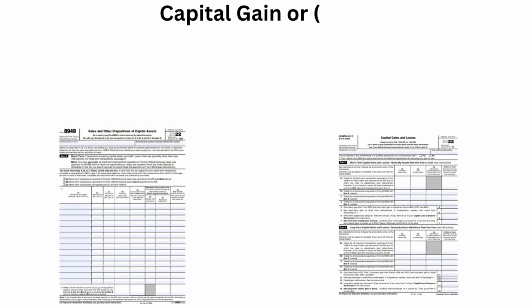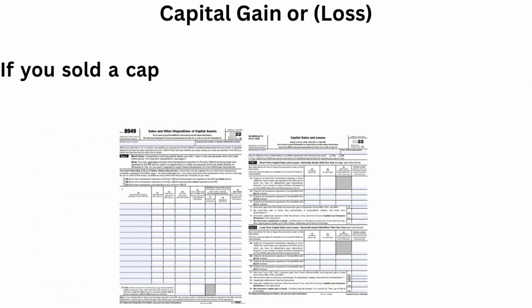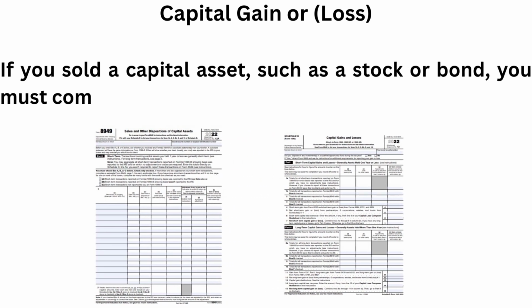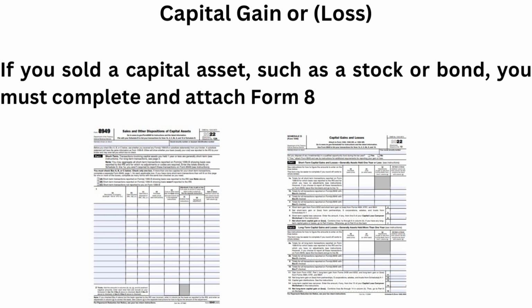Capital gain or loss. If you sold a capital asset, such as a stock or bond, you must complete and attach Form 8949 and a Schedule D form. Details about this topic will be in a later video.